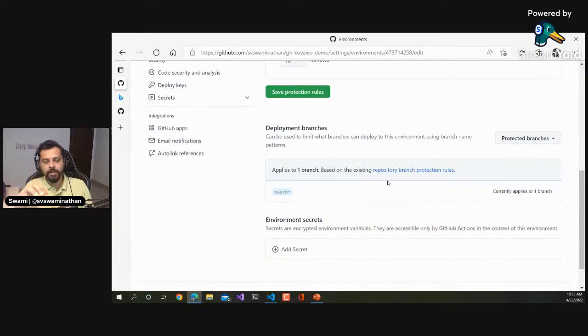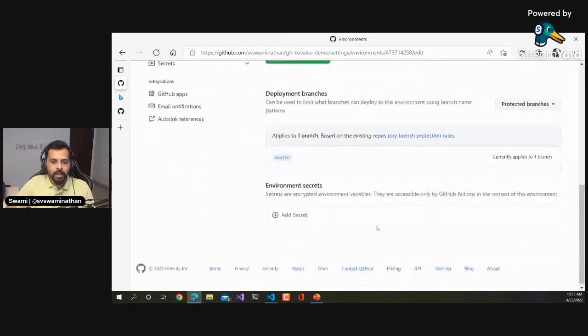And then only when there are any changes going into that particular branch is when the production deployment would be applicable. Let's say you create other feature branches, you're creating multiple features, and you are committing to the feature branch and other things. Then those feature branches will not get deployed into your production. Obviously, we don't want to do that, right? We want to deploy these feature branches either into your dev environment or wherever, but not into the production, which is what we are trying to accomplish here.